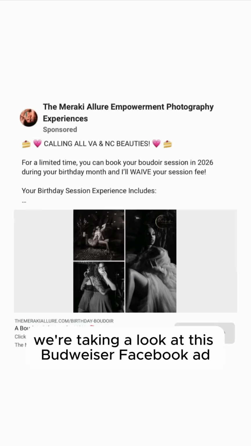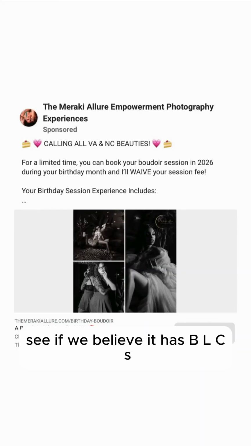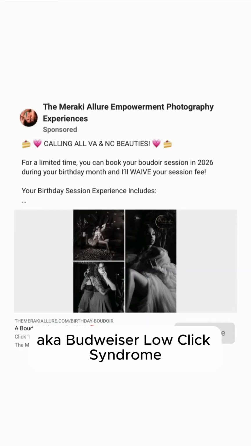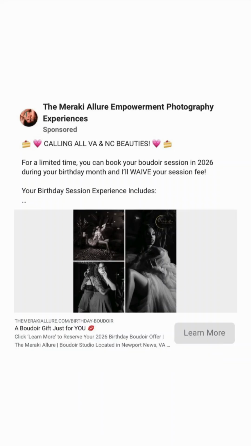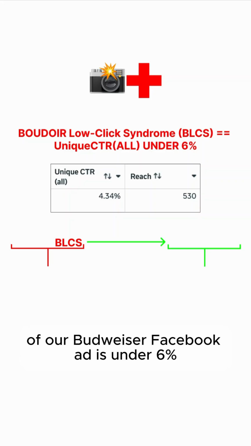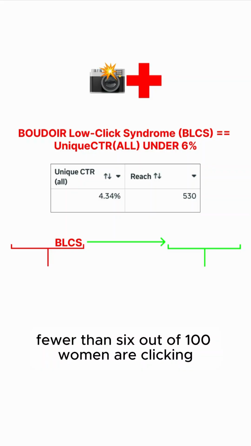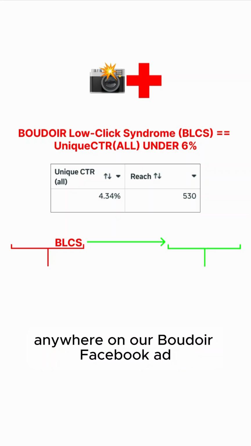All right, y'all, we're taking a look at this Boudoir Facebook ad. We're going to diagnose it, see if we believe it has BLCS, aka Boudoir low click syndrome. Boudoir low click syndrome is when the unique CTR of our Boudoir Facebook ad is under 6%. So basically, fewer than 6 out of 100 women are clicking anywhere on our Boudoir Facebook ad.